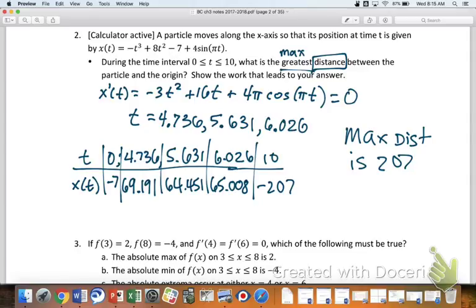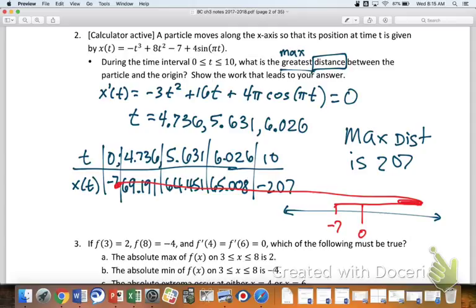Like what Cole just said, the particle is moving left and right. So t is just the time, and x of t is literally the position. If this is your x-axis, when t was 0, it started at -7. So here's position 0, here's position -7. And it clearly goes over here and does this a little bit, and then at the end, it goes way over there. Oh, I understand. And so we're saying that's position -207, the furthest it is from the origin on our interval. Yeah, that makes sense. Thank you for asking, Dylan. Appreciate that. Anybody else? Jeff, yeah.